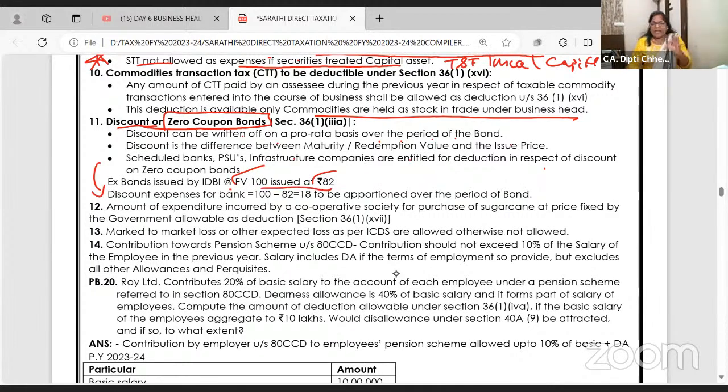So they are issued at 82, say for a lock-in period of 6 years. 6 years तक don't expect any interest twice a year and all. After 6 years, the IDBI bank will give you 100 for 82. So what is income for you? 18. 18 is what? Expenditure for bank? Yes. But say if it is for 6 years, you can claim 3 lakhs every year. Are you getting clear?